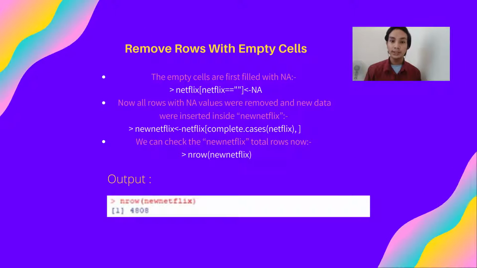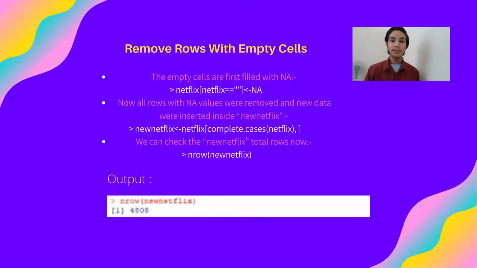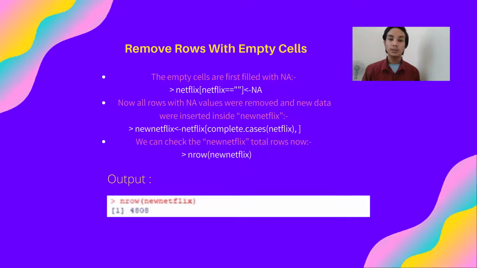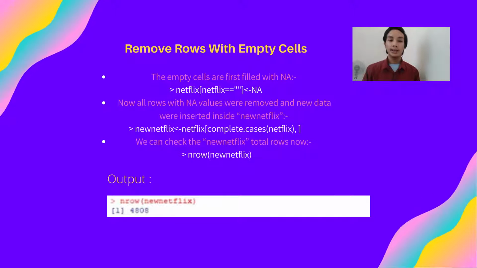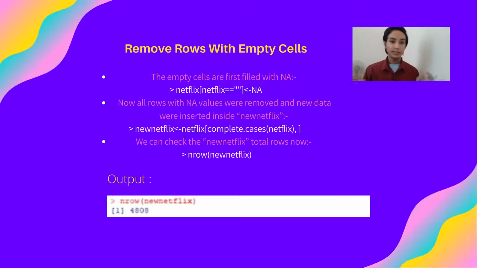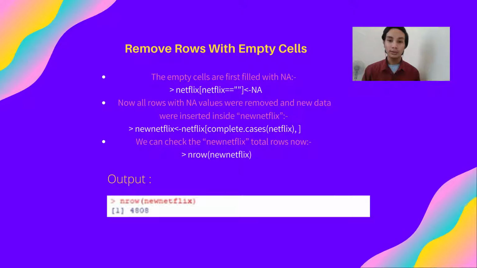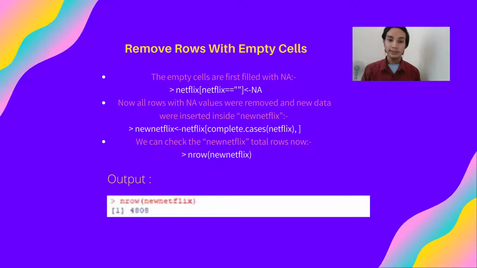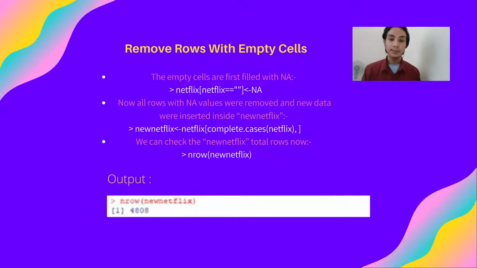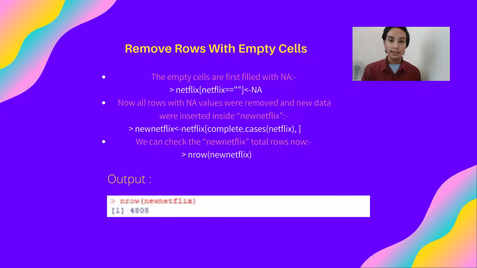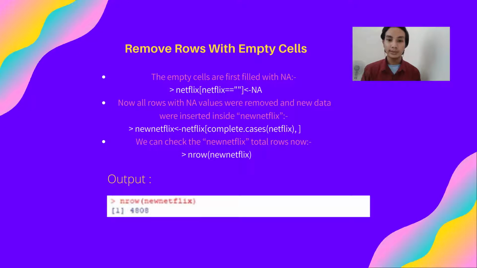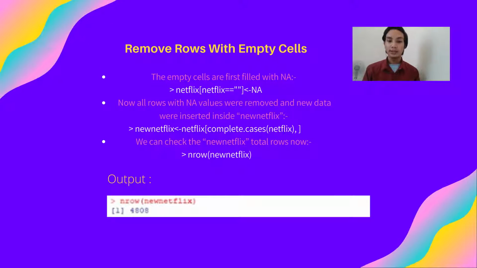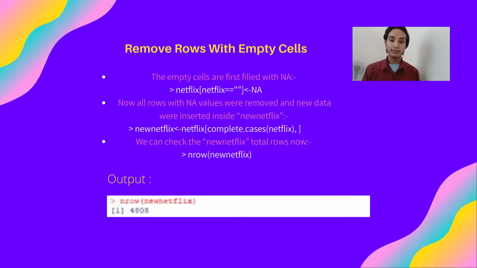Since there are a total of 3,631 empty cells in the data frame, the empty cells are now filled with NA by using Netflix[Netflix == ''] <- NA. With the empty cells filled with NA now, we can remove all the rows with NA values and insert the new data inside new_Netflix by using complete.cases(Netflix). We can check the new Netflix total rows by using nrow(new_Netflix).